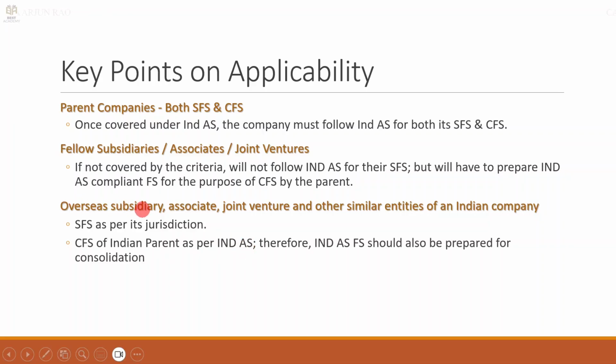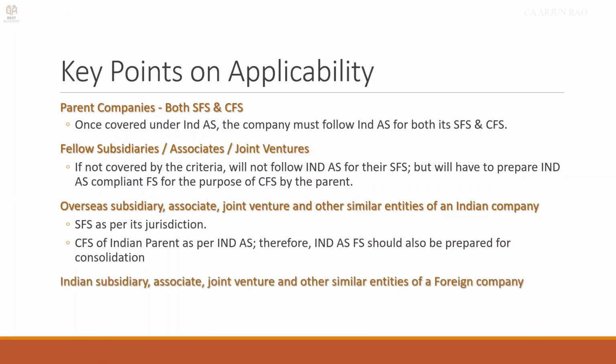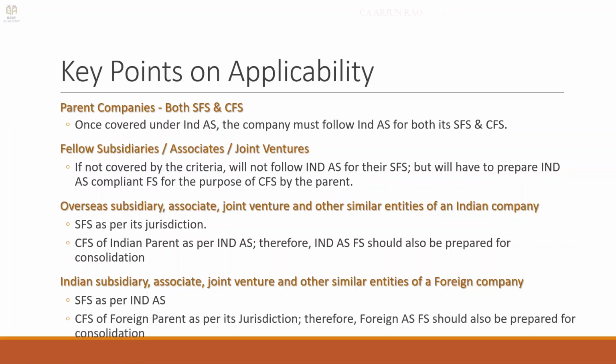Therefore, the overseas subsidiary should prepare another set of financial statements as per Ind AS so that it can be used for consolidation. Reverse is the next case. Parent is foreign and subsidiary, associate, joint venture is Indian. So what will the Indian subsidiary do? It will prepare its separate financial statements as per Ind AS. But for the purpose of consolidation of the foreign company, it has to prepare another set of financial statements as per the foreign accounting standards.